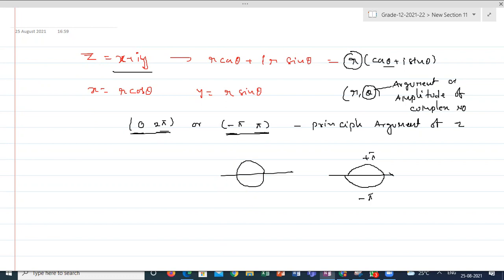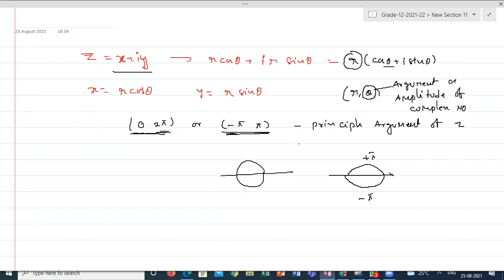So for any complex number, there is only one theta either between 0 to 2 pi or between -pi to plus pi, and that is called the principal argument of that particular complex number.